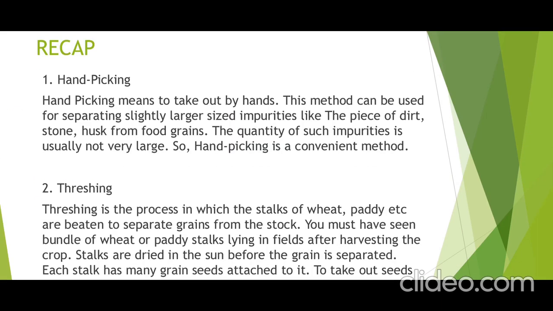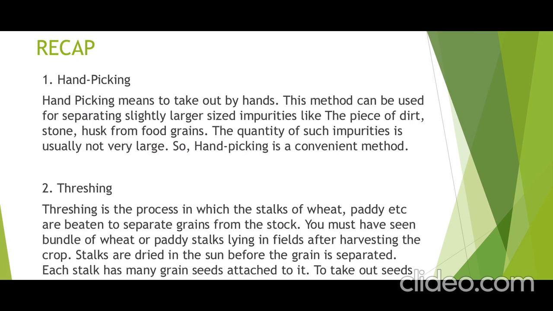What is the hand picking method? Whenever you remove some undesirable impurities with the help of the hand, it is known as hand picking. The method of hand picking is usually used to separate undesirable substances such as small pieces of stones from the food grains. This method can be used for separating slightly larger sized impurities, which you can easily remove.